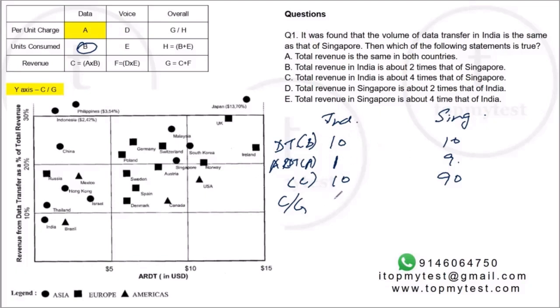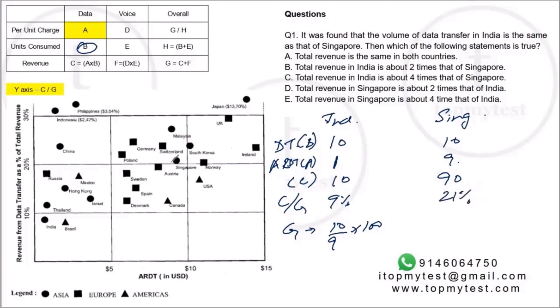So this is 9%. So I know India's revenue, item G, will be 10 by 9 into 100. This will be India's item. Let's see what Singapore's item will be. Singapore's C by G number is about 21%.